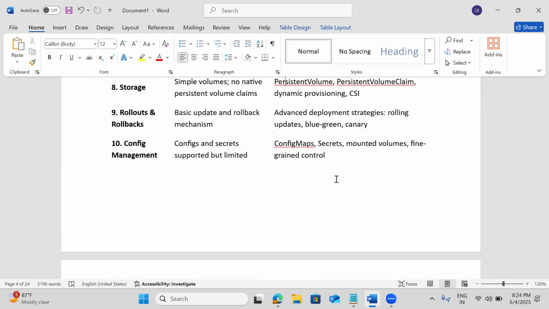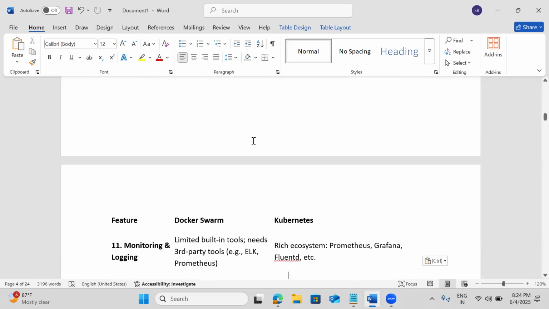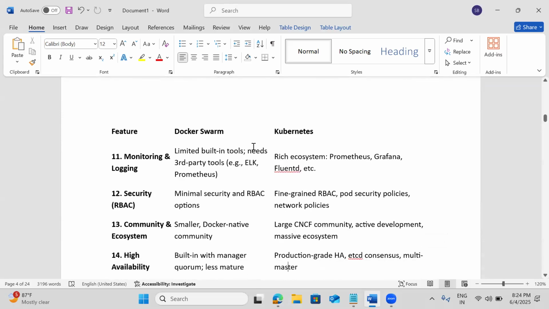Then config management is there, but with limited features. I'll tell you, we have a remote car, a small car, and we have a very big car. Like that, it has all the features, but it's not production scalability. Even monitoring has very rich support available, because the one behind Kubernetes is Google, and that is leading things.